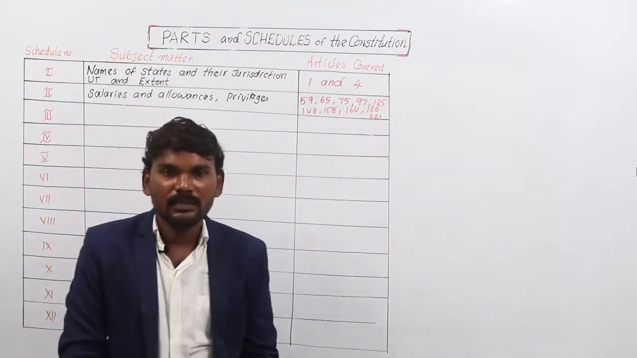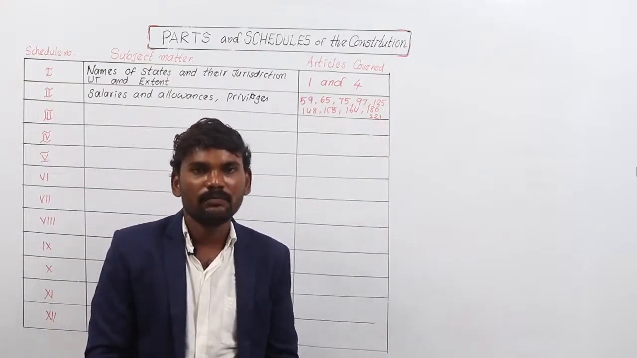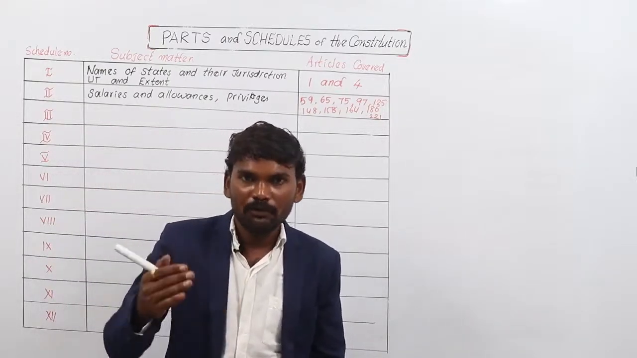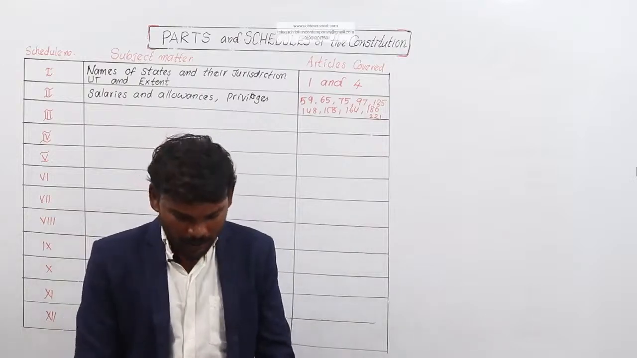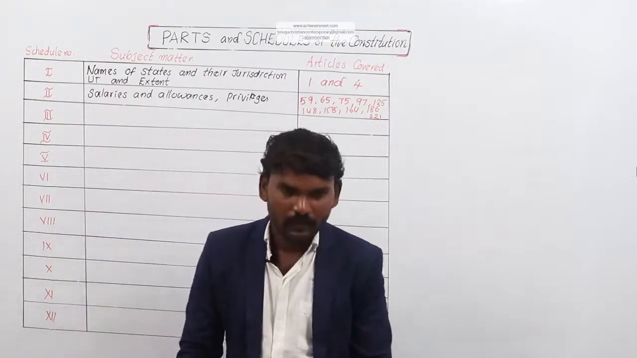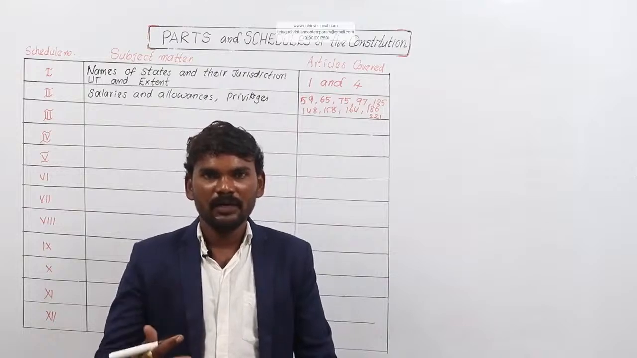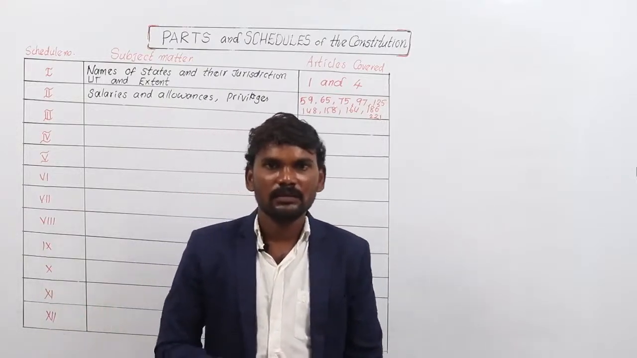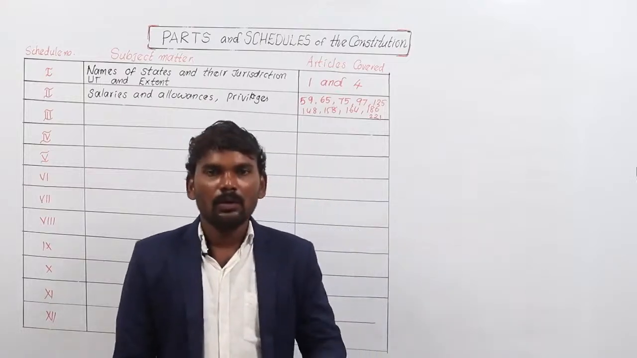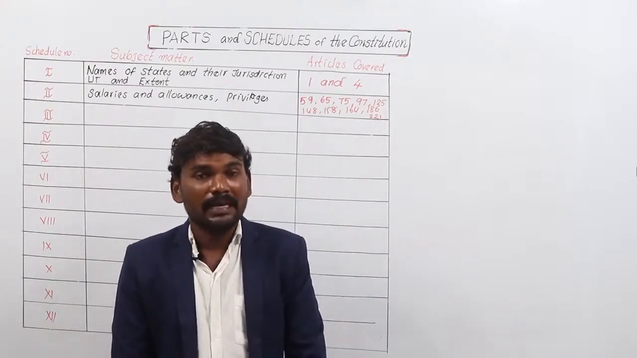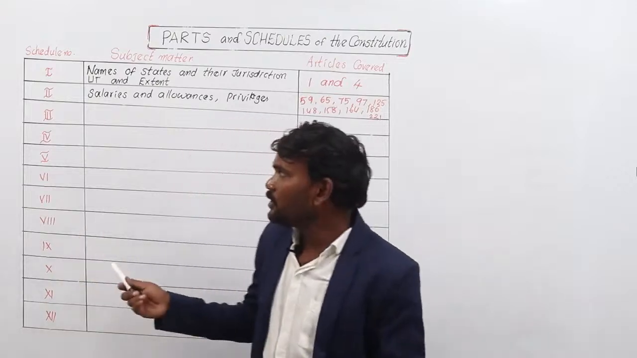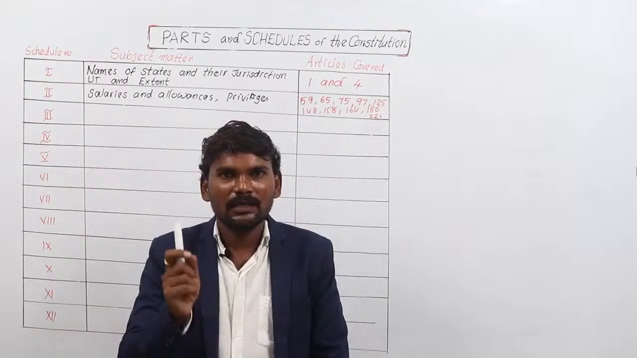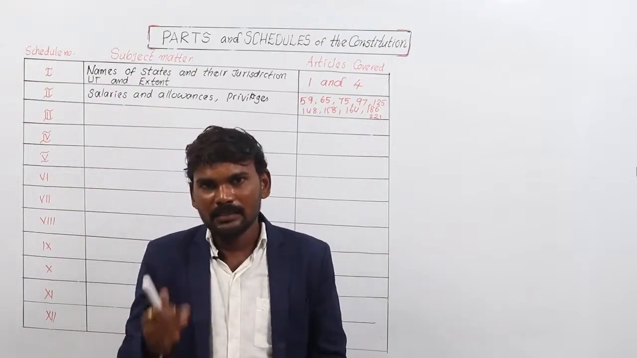The second schedule deals with the provisions of salaries, allowances and privileges provided for particular constitutional authorities. Such authorities are the President of India, Governors of the states, Supreme Court judges, High Court judges, Speaker and Deputy Speaker of Lok Sabha, Chairman and Deputy Chairman of Rajya Sabha, Speaker and Deputy Speaker of State Assemblies, Chairmen and Deputy Chairmen of State Legislative Councils, and CAG. All these 9 types of constitutional authorities are mentioned in the second schedule. These 9 names you should remember.